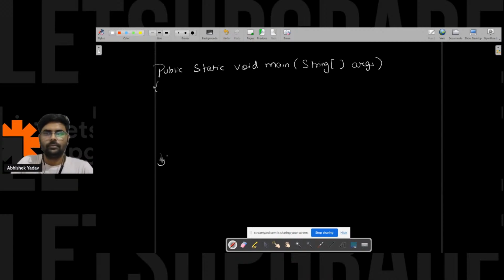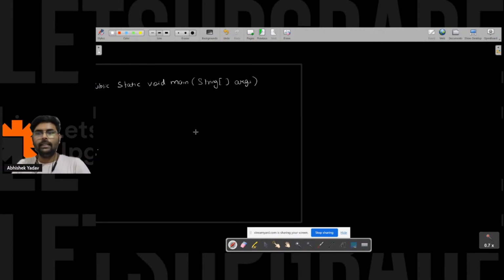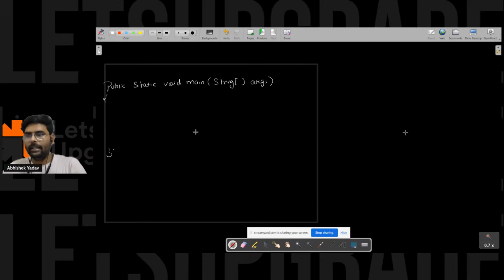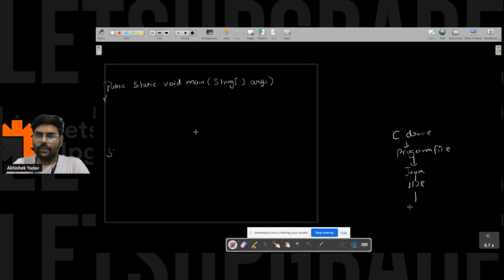So guys, here you have the JVM, right? You have the C folder, C drive. Inside the C drive, you have Program Files. Inside Program Files, you have the Java folder. Inside the Java folder, you have JDK. Inside JDK, you have JRE.